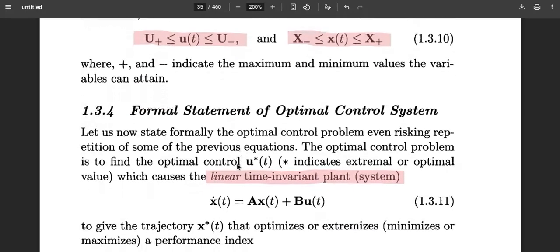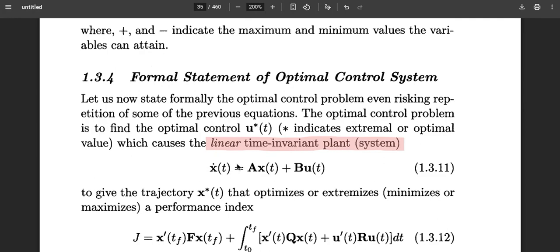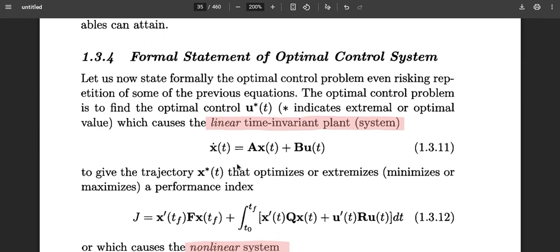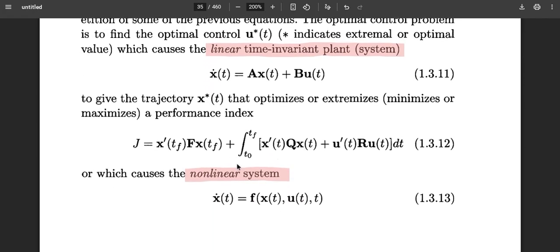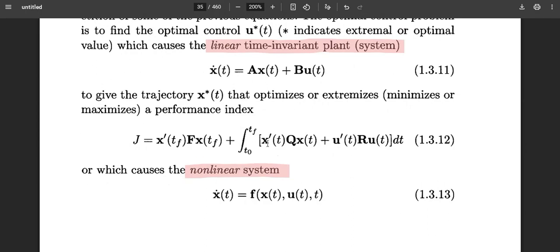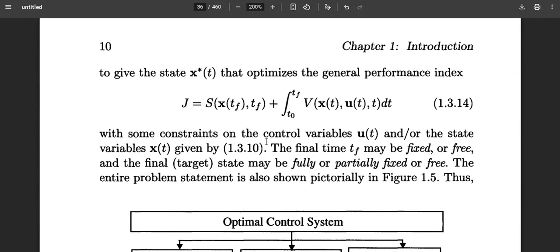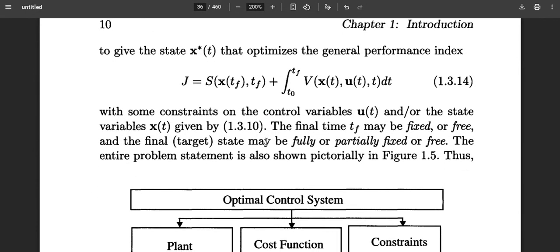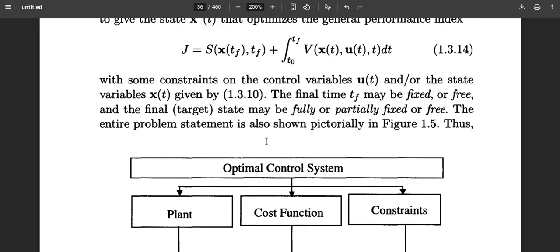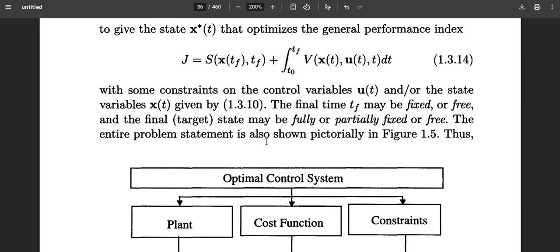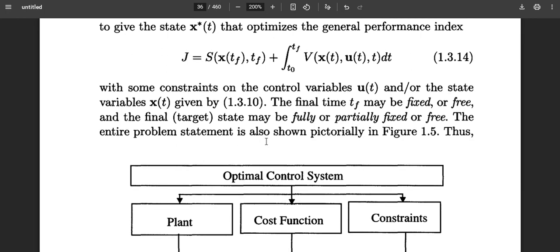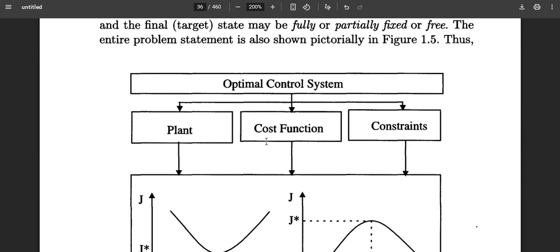And again, coming to the formal statement, we are given the state equation, either a linear time-invariant system or a nonlinear system, and given a performance index, with final time based on the state variable and the control, how do we compute a set of trajectories satisfying the constraints? Those trajectories will be computed through a set of control inputs, which will be the optimal control.